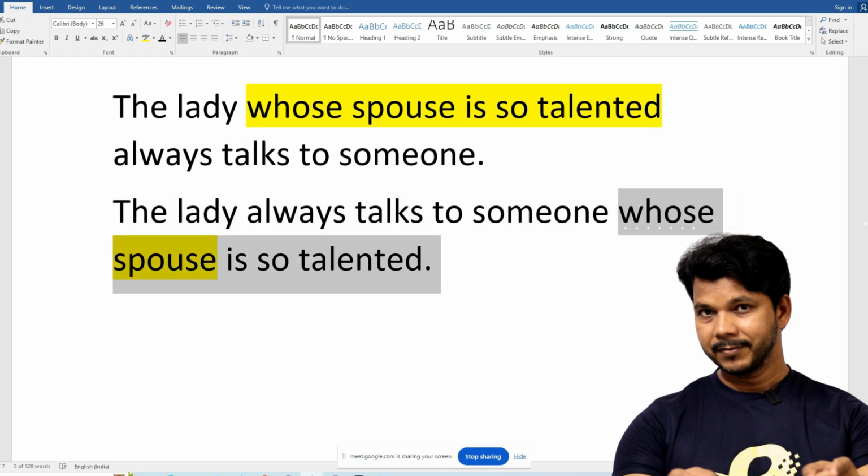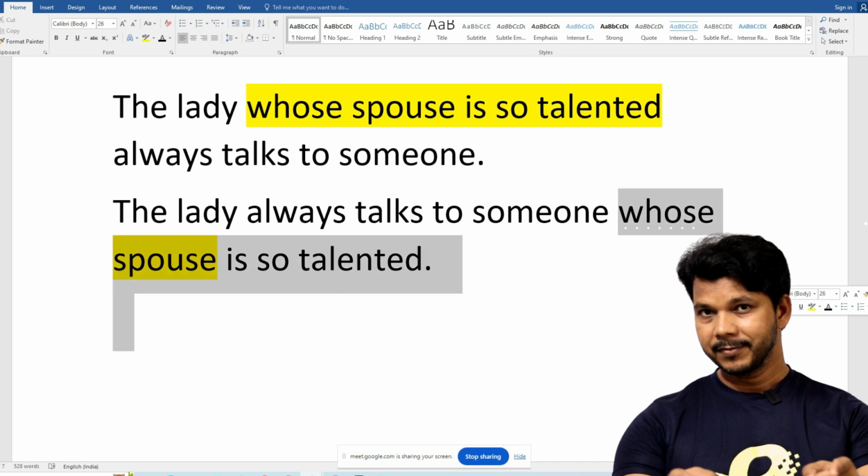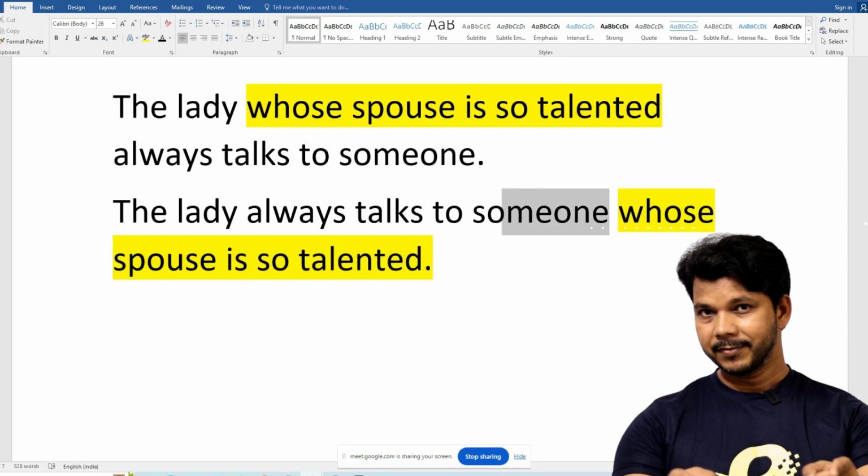Someone whose spouse is so talented, and someone could be anyone. Someone is also not known. It could be boy, girl, anyone. And spouse is also not so clear. It could be male or female, husband or wife. It's a common noun. It is related to someone. So if I put this information next to someone, this information is related to someone, isn't it?